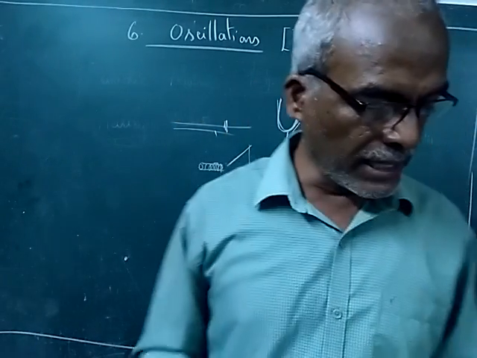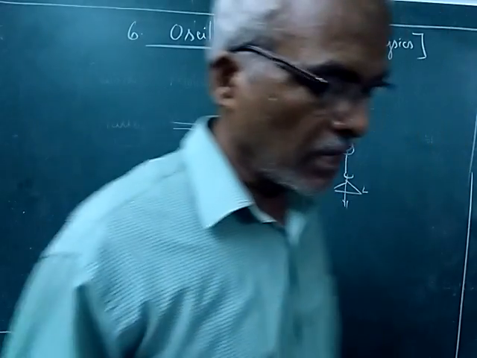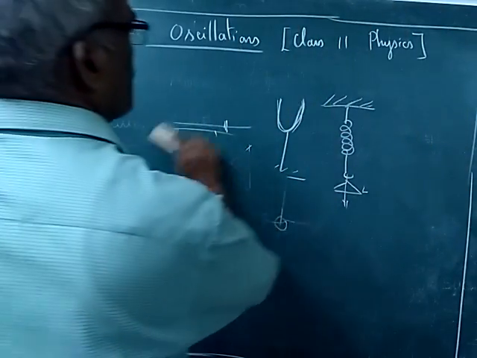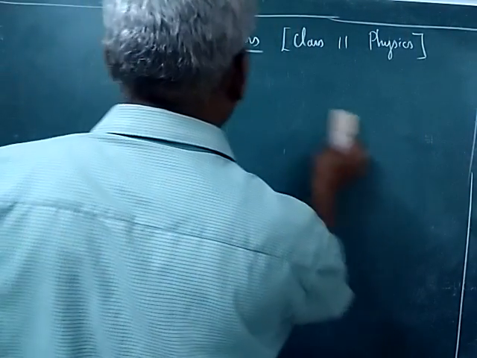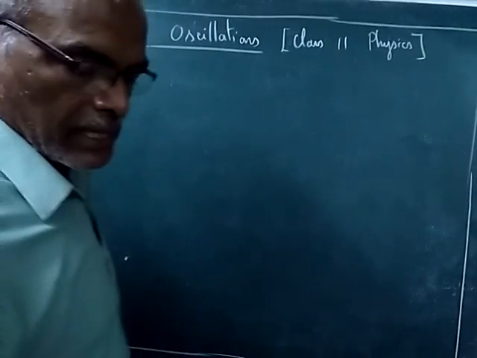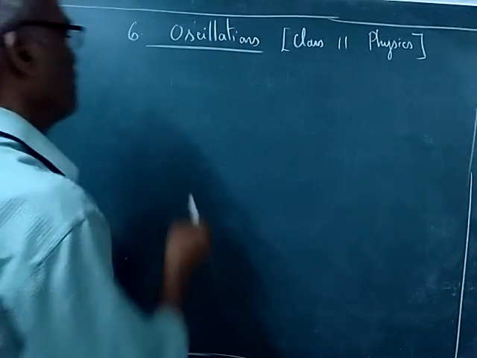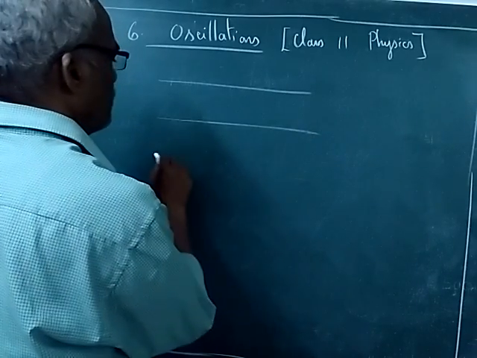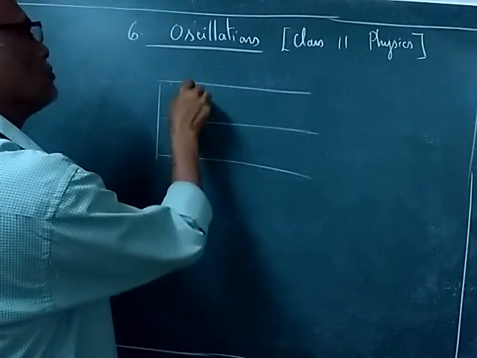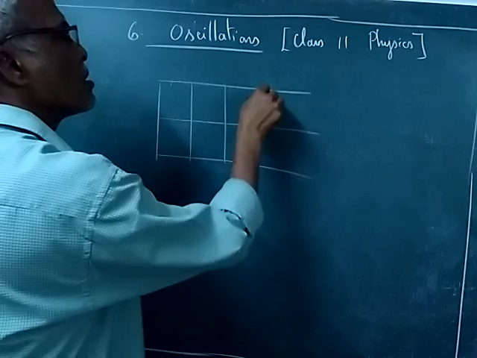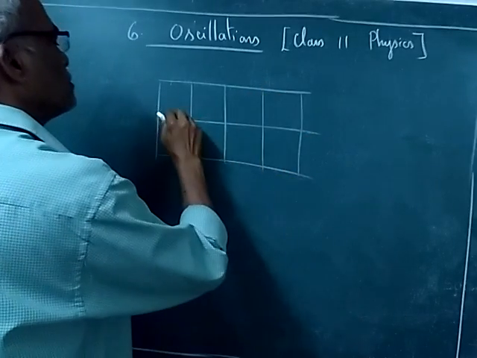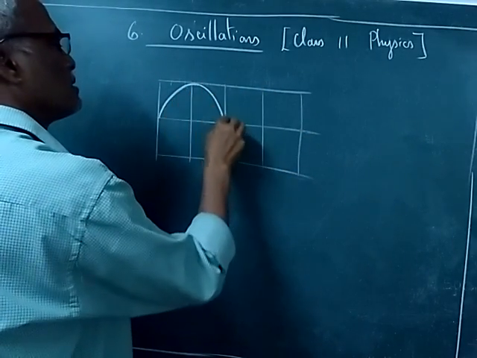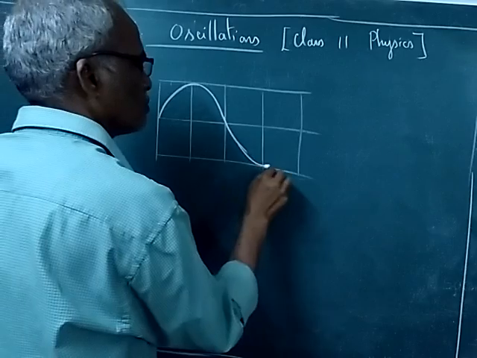So you all know that practical examples of simple harmonic functions are the sine wave and cosine wave. First I will draw the sine wave. The sine wave goes like this, comes back, goes to the negative half cycle.